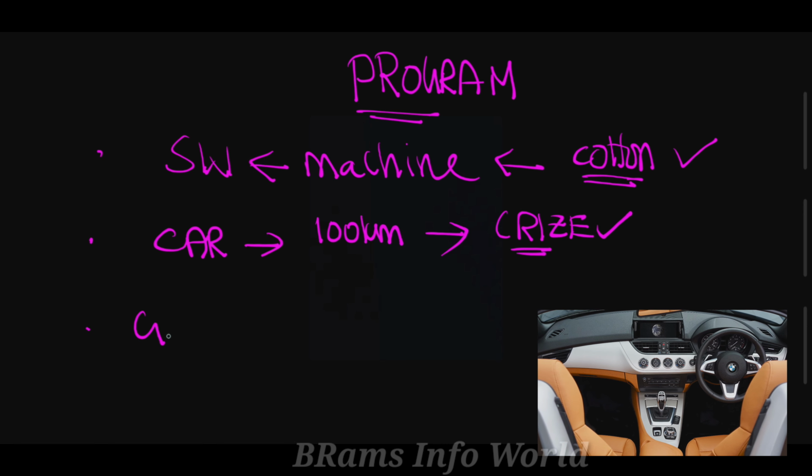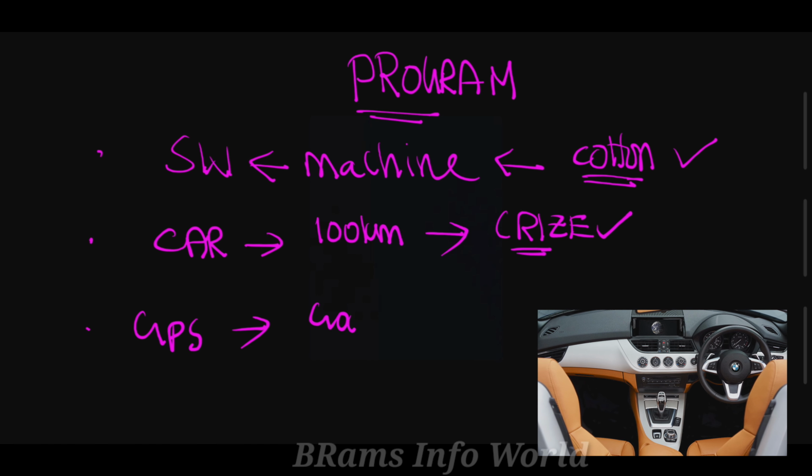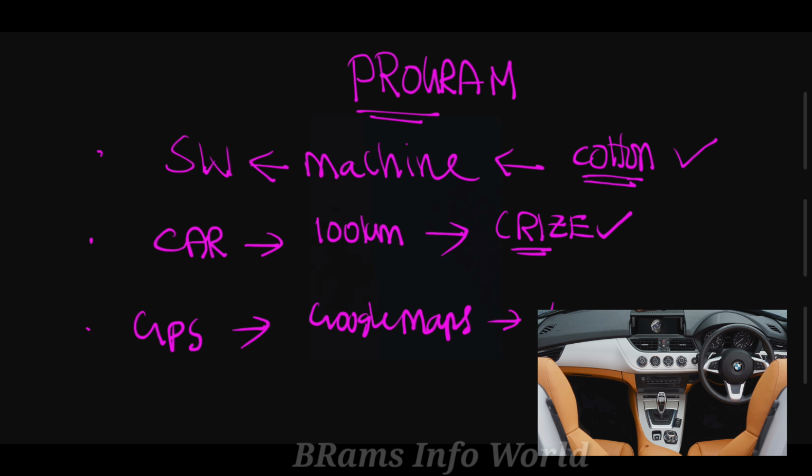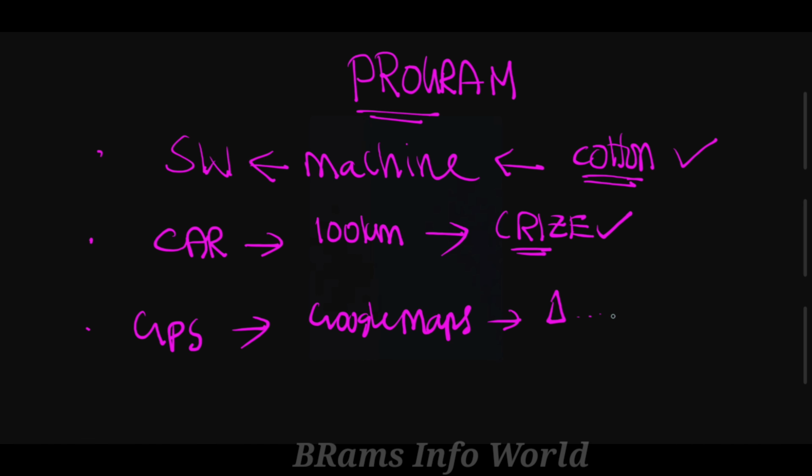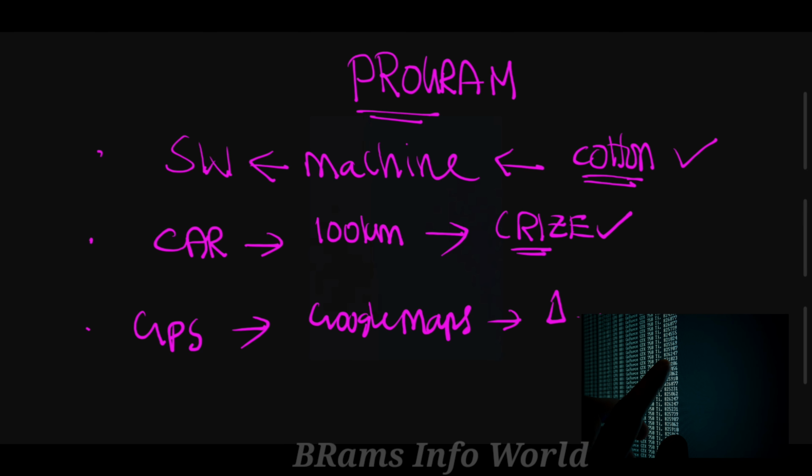Nowadays we are using GPS, like Google Maps. Google Maps direction is navigated through programs only. So program is a very important term. Without programs we can't prepare any kind of software, right? Software is nothing but a set of programs.